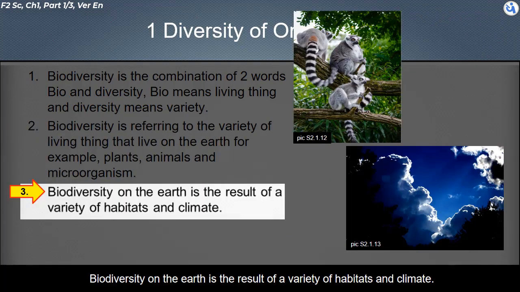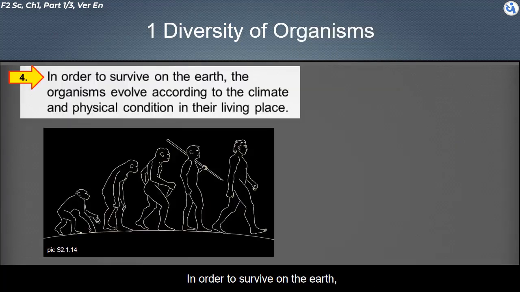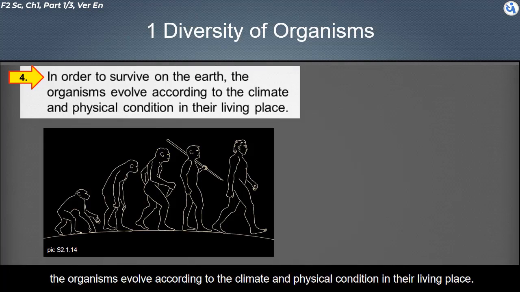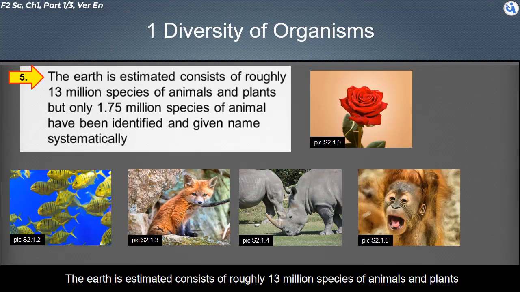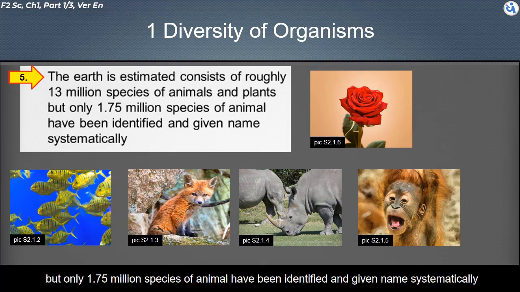Biodiversity on the earth is the result of a variety of habitats and climate. In order to survive on the earth, the organisms evolve according to the climate and physical condition in their living place. The earth is estimated to consist of roughly 13 million species of animals and plants. But only 1.75 million species of animals have been identified and given names systematically.